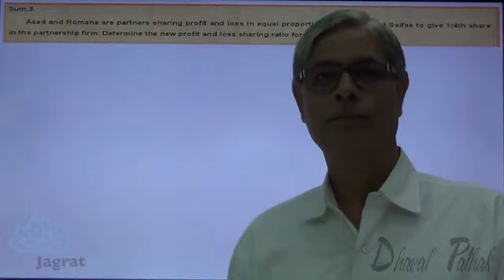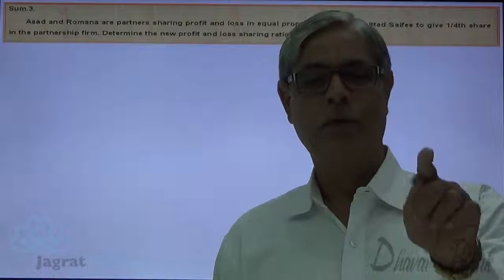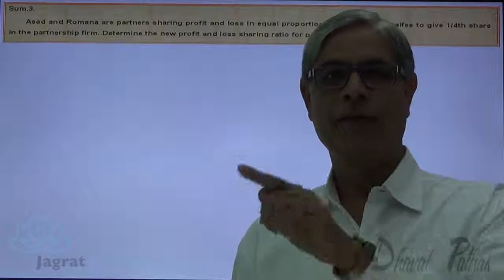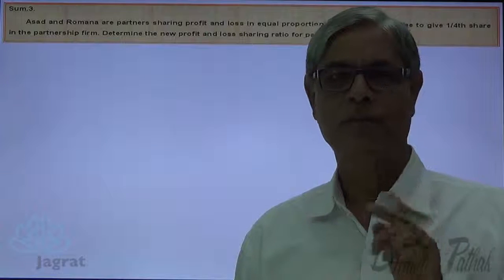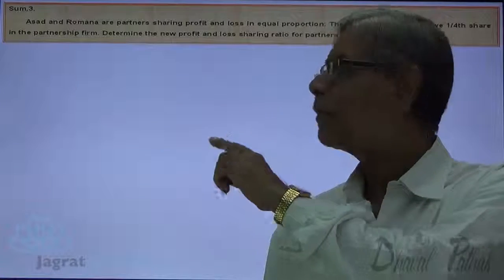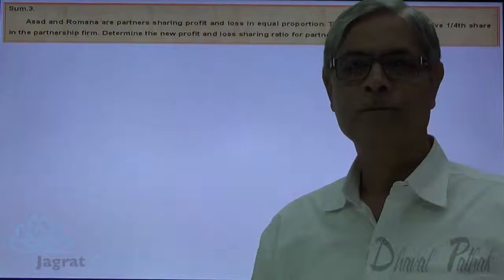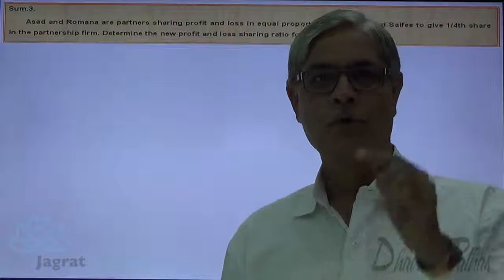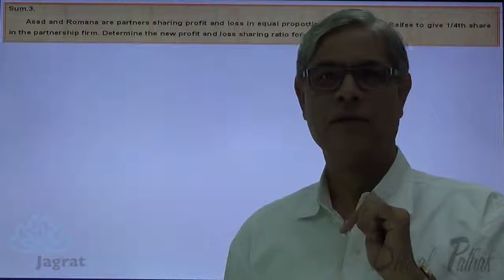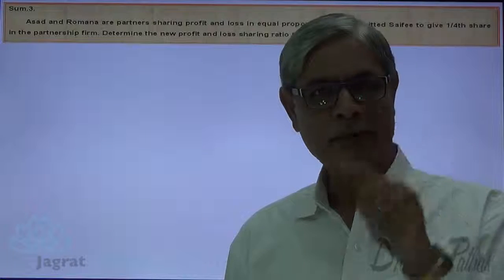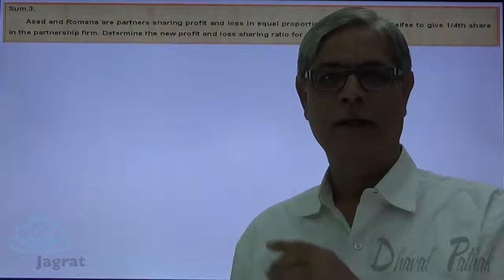Now here we assume the profit of the firm to be 1. New partner is given 1/4 share. So balance of profit left 1 minus 1/4, 3/4. This 3/4 profit will be distributed equally by Asad and Romana. So 1/2 of 3/4 is a share of Asad. 1/2 of 3/4 is the share of Romana.